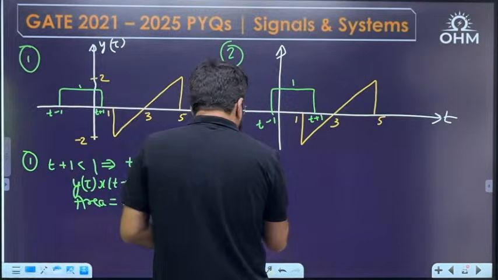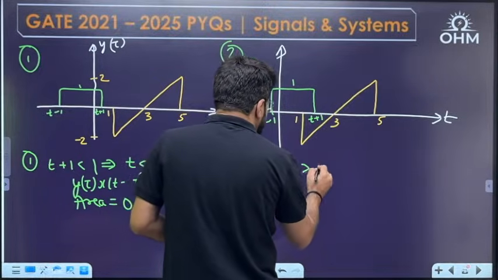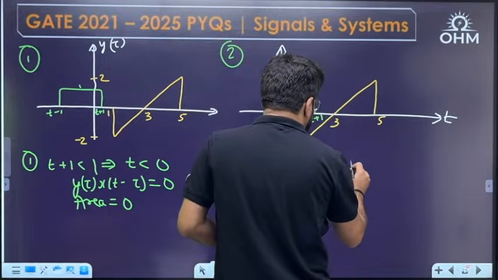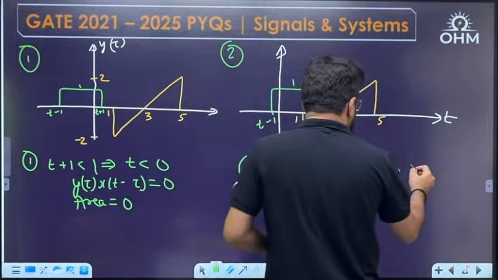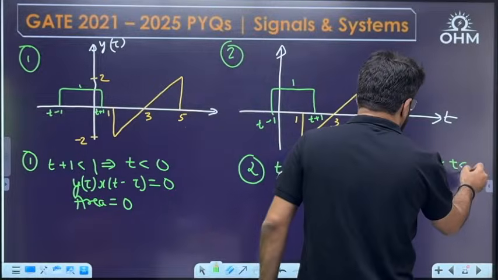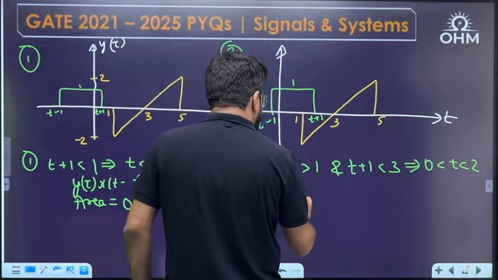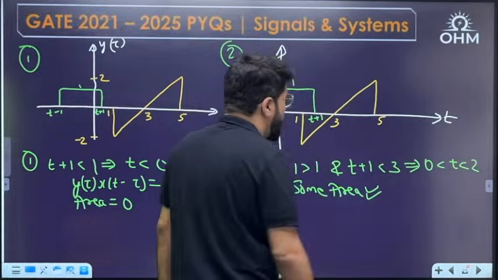Now see, the next possibility that has been taken here is t plus 1 is greater than 1, but t plus 1 is less than 3. It is between here. So that means what will be the condition on time? T greater than 0, t less than 2. Then some area will come. Correct? I don't want this area.